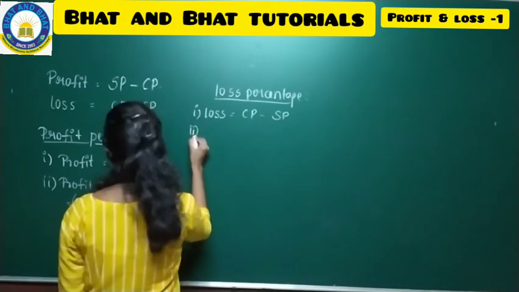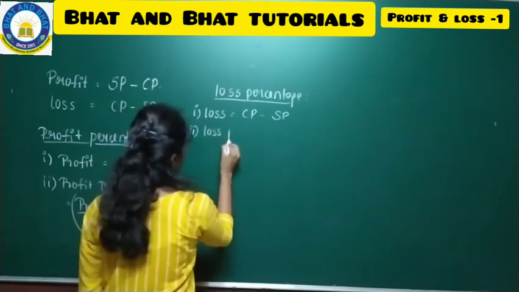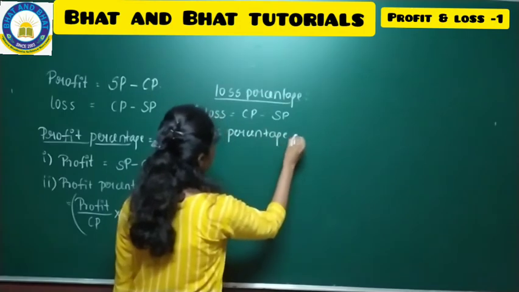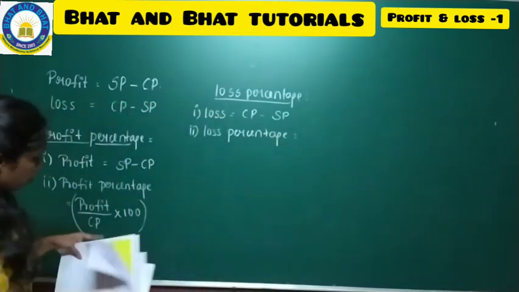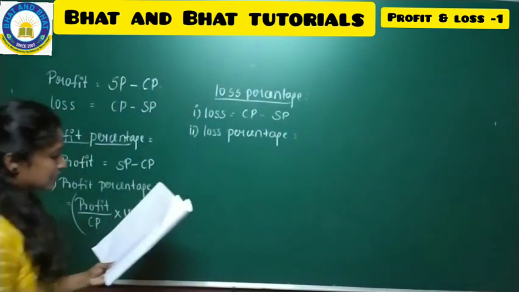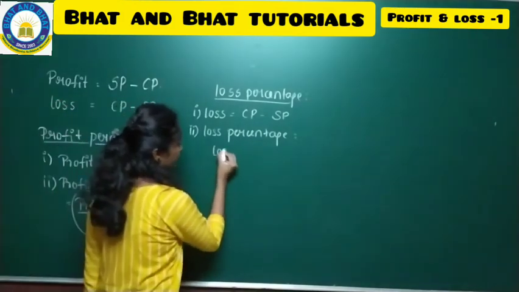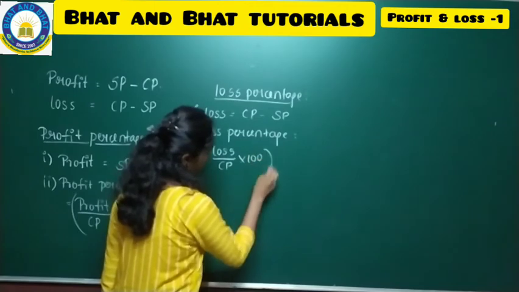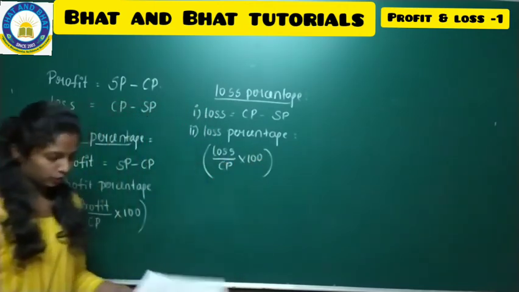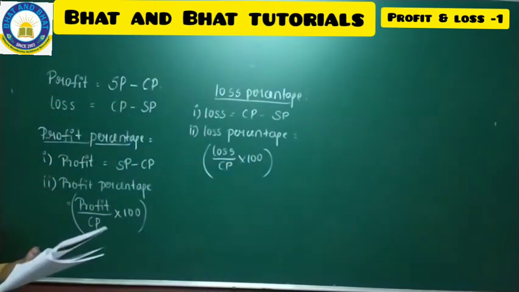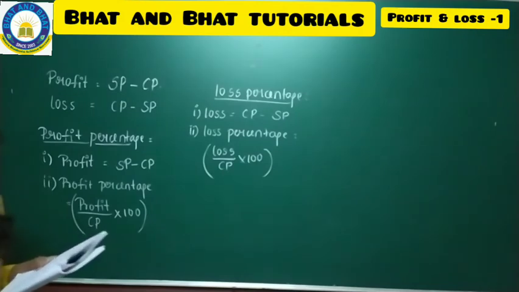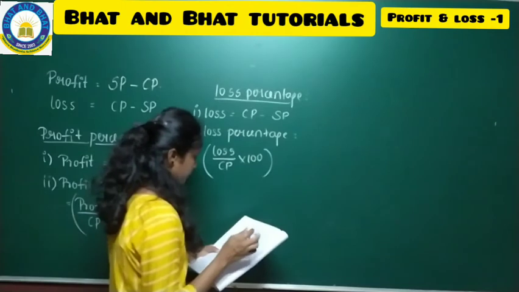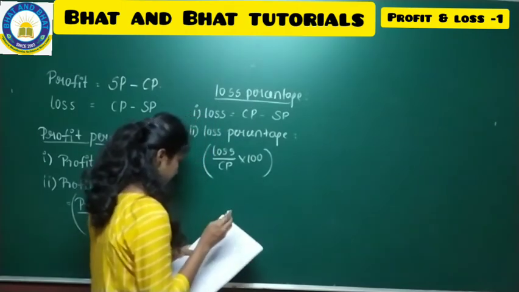In the second step, to find out the loss percentage, we make use of the formula, instead of profit, here it will come as loss by CP into 100. 100 is a constant value. And then to find out the CP, we have a formula here.